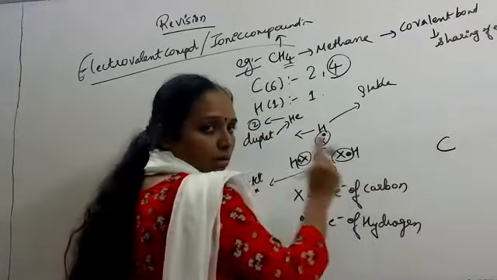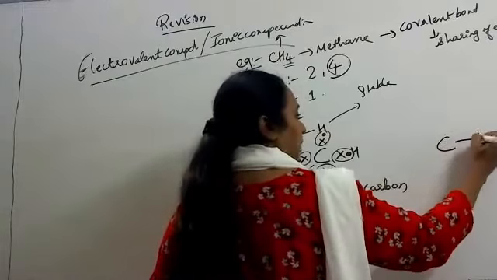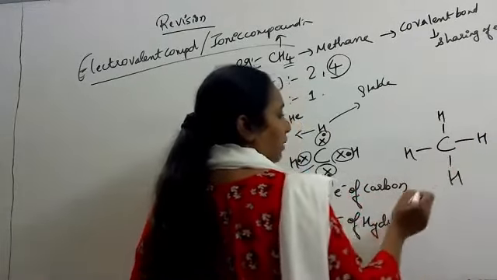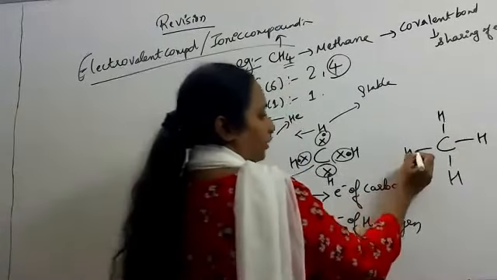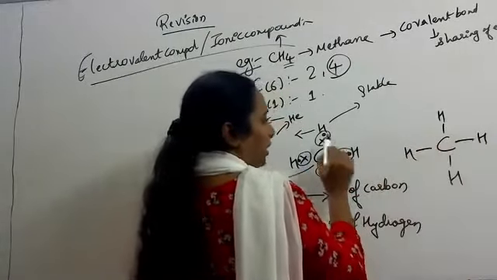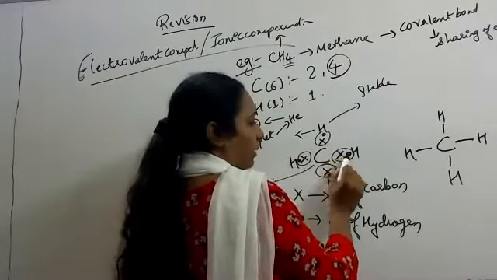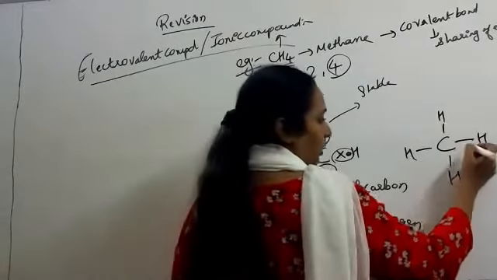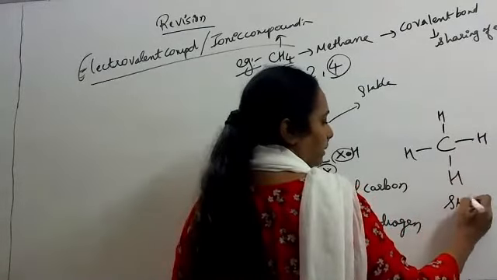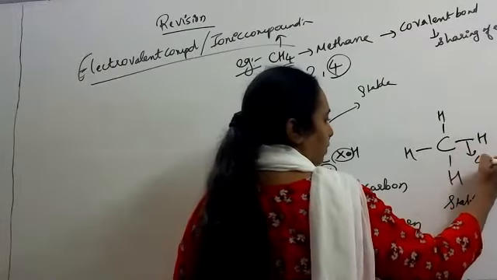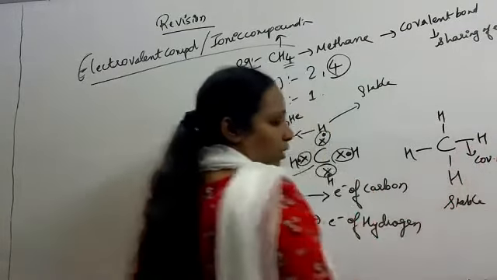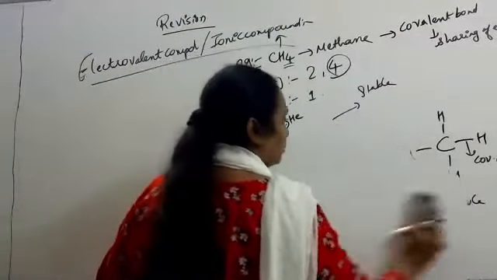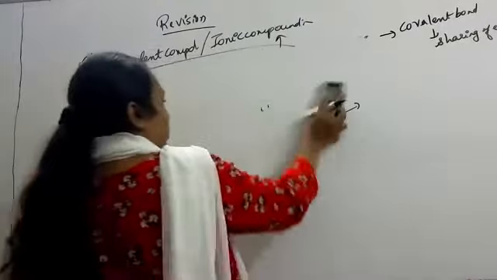2 electrons, 1 bond. So carbon and hydrogen are sharing one single bond. Here are 2 electrons which are shared between carbon and hydrogen. Hydrogen having 2 electrons, carbon 1, 2, 3, 4, 5, 6, 7, 8. So this is a single covalent bond and this structure becomes stable, and this bond which is formed by sharing of electrons is a covalent bond. Okay, we'll see one more electronic structure. Most of the students get confused in electronic structure.